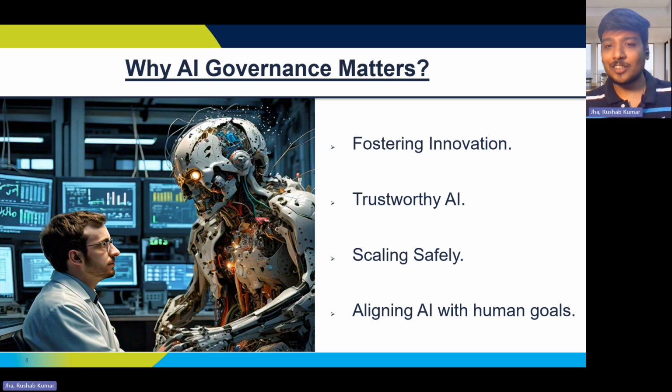Like firefighters controlling a blaze, governance prevents small AI issues from spreading into massive problems. It makes sure that everything is scaled safely in the long run. Finally, governance ensures AI stays a co-pilot helping humans, as I told you before, not a rival which can steal the co-pilot's controls and steal the thunder in the long run. So aligning the AI with human goals is all that matters in the long run as well.